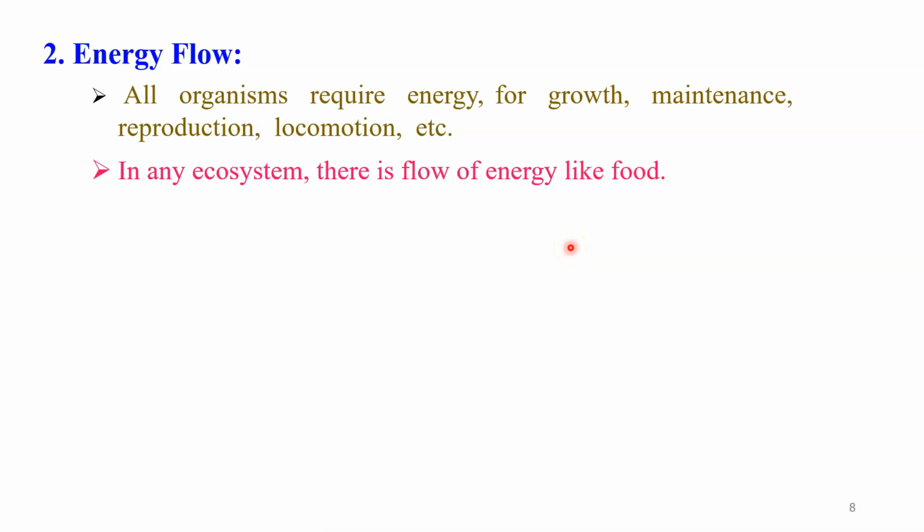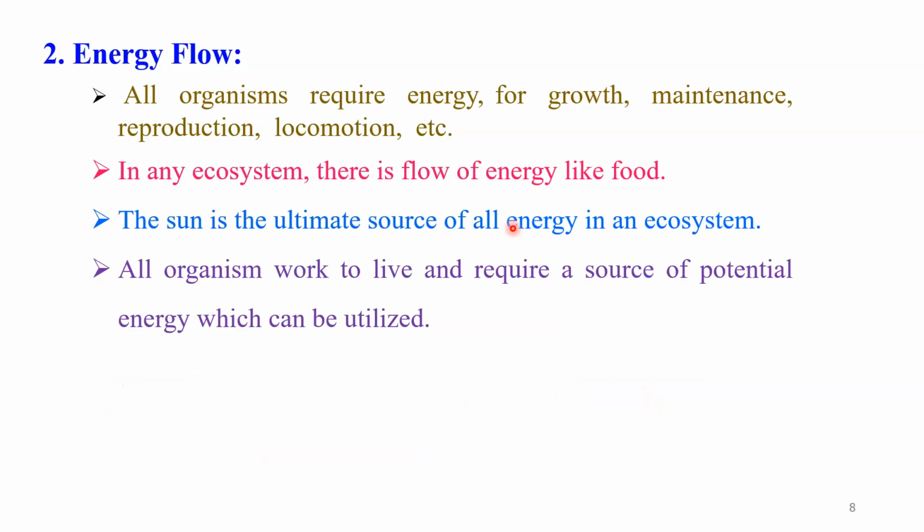Dear student, we already discussed in the previous lecture that in each and every food web or food chain, there is always a transfer of food from one organism to another organism. In other words, it is transferred from one trophic level to another trophic level. Here in energy flow, you will find the same thing in the form of energy that transfers from one organism to another organism, or from one trophic level to another trophic level.